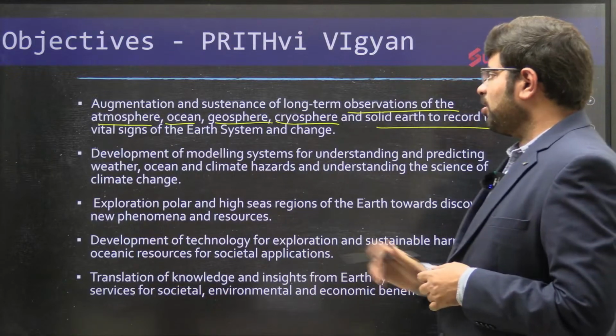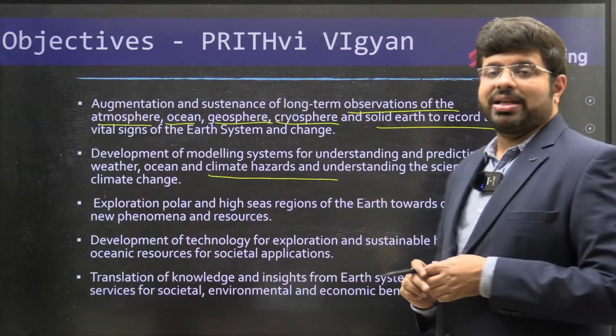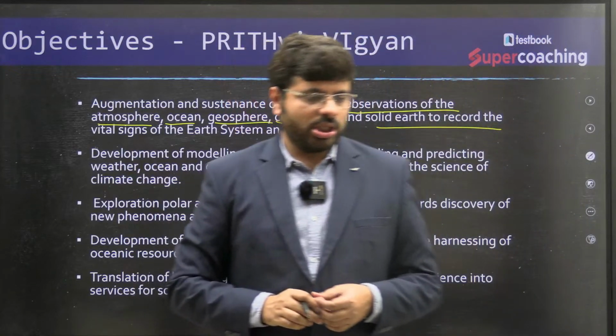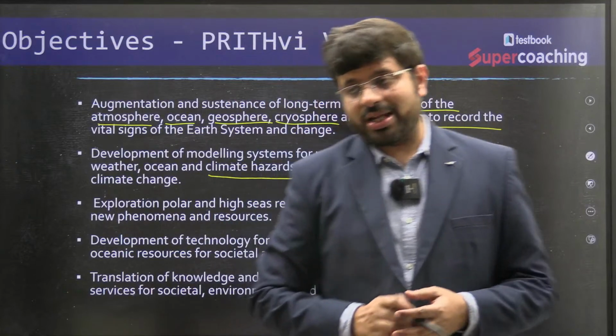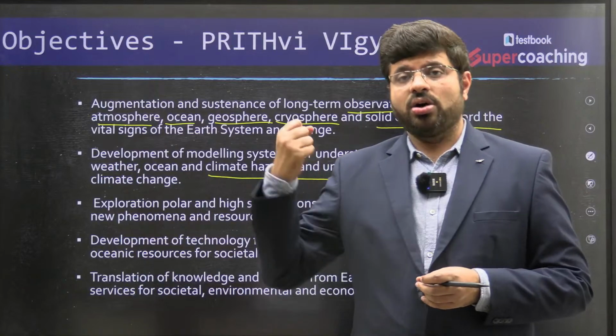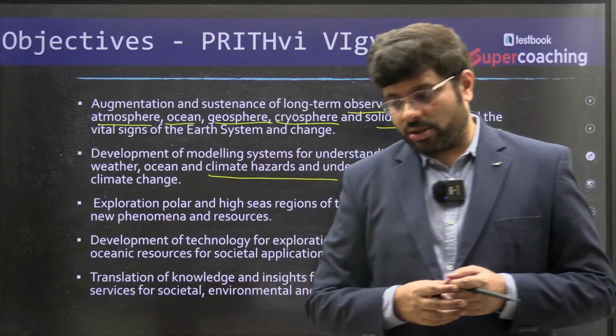Then the development of model systems for understanding and predicting events like climatic hazards. Hazards like tropical cyclones, weather storms, the cold wave which you are witnessing recently in northern India, or else the hot waves which you can see later on.